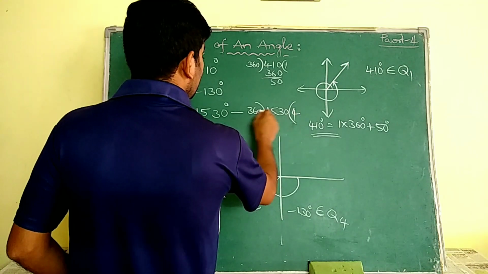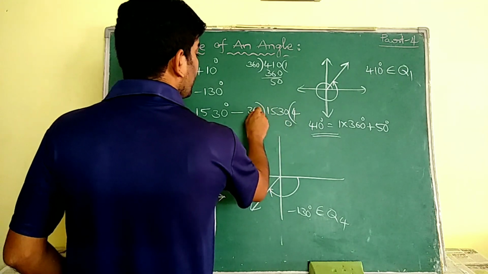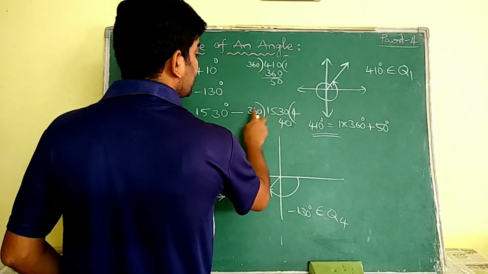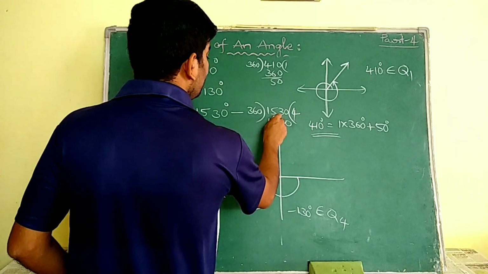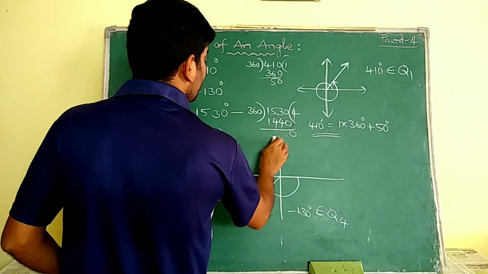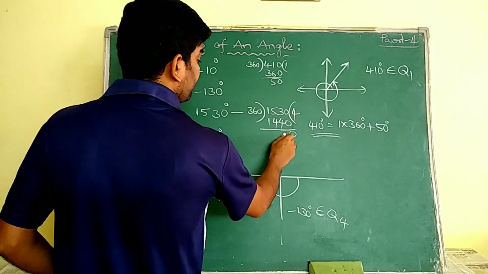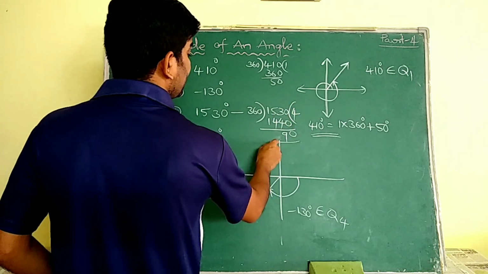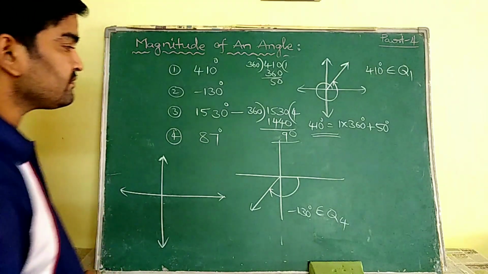Now the next angle, 1530. Dividing by 360: 4 threes are 12, 4 sixes are 24, and so on. 4 times 360 is 1440. Subtracting, 1530 minus 1440, that is 90.